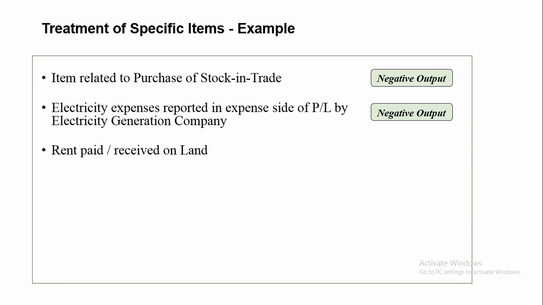Due care should be taken while mapping items like rent and rental. In the SNA, rents are the payments made for the use of non-financial, non-produced assets like land, and they are classified as property income.